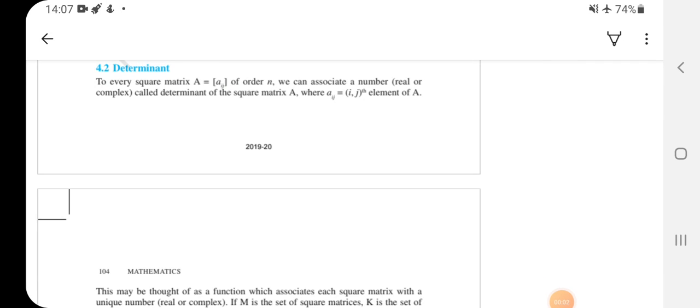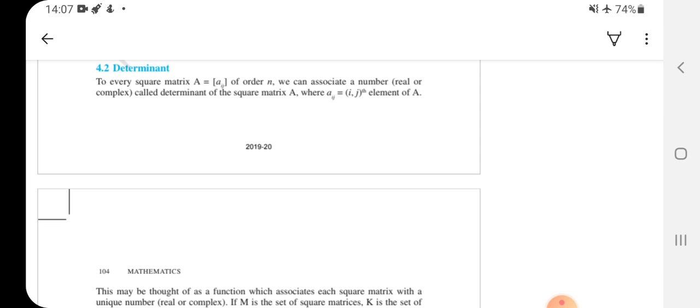Good evening, class. Today we are going to start a new chapter, that is determinant, right? This is all based on matrices only. Actually, determinant is related to matrices, right? So these both the chapters will come together, because they are interrelated. Determinant is actually dependent on matrices, right?